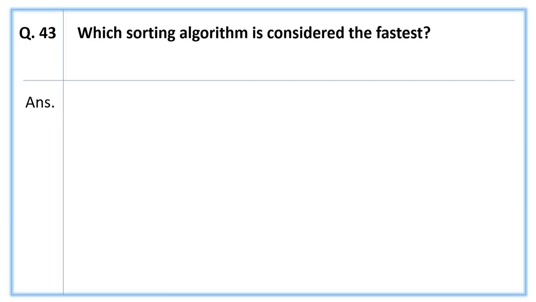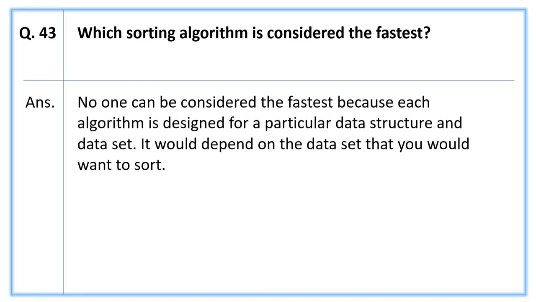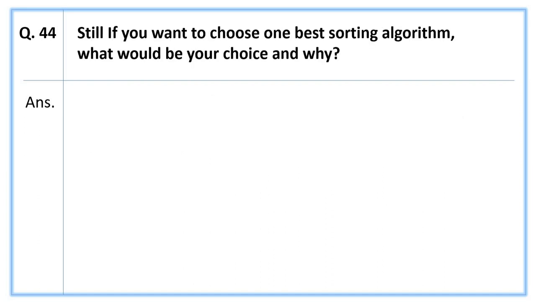Next, which sorting algorithm is considered the fastest? The answer is, no one can be considered the fastest because each algorithm is designed for a particular data structure and dataset. It would depend on the dataset that you would want to sort. Next, still, if you want to choose one best sorting algorithm, what would be your choice and why?